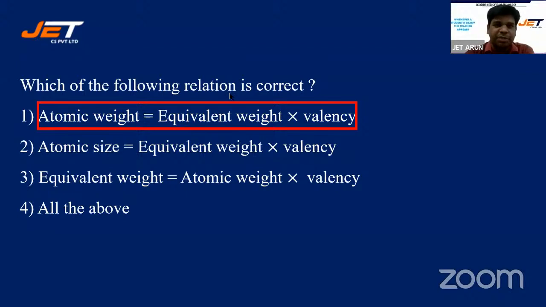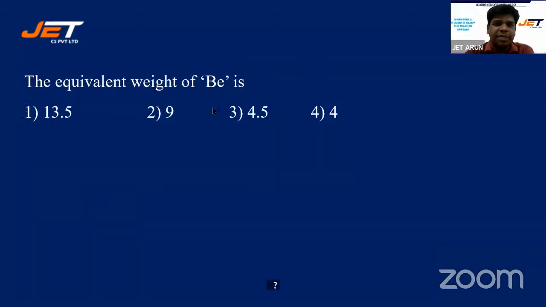All right, now let's look at the next one. The equivalent weight of beryllium is 13.5, 9, 4.5, 4. Equivalent weight students. Right, Sri.